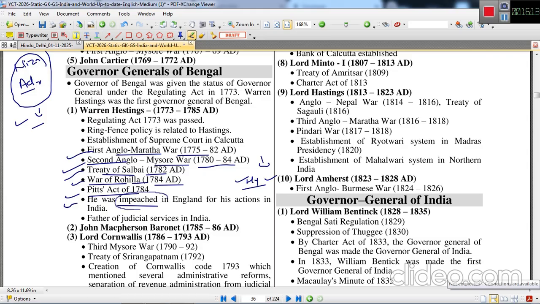This is the most important event in the life of Warren Hastings. He was impeached in England for his actions in India. He was also called the father of judicial services in India. We are also aware that the Supreme Court was established in Calcutta under the Governor Generalship of Warren Hastings. So that is why he brought a lot of reforms to the judicial services.